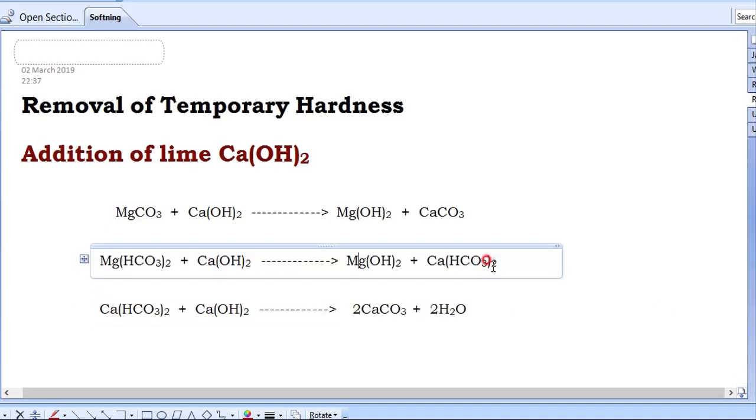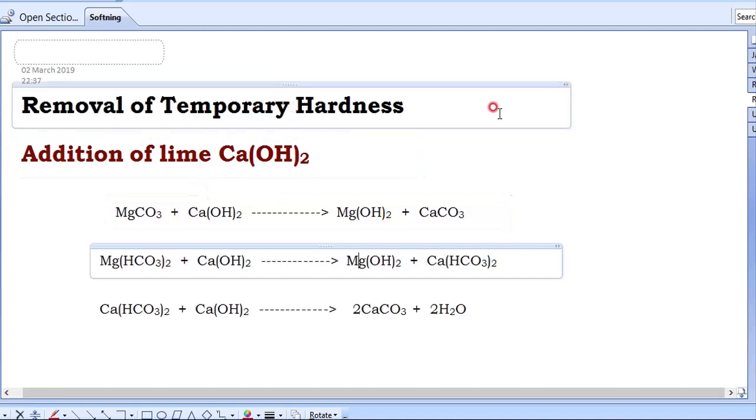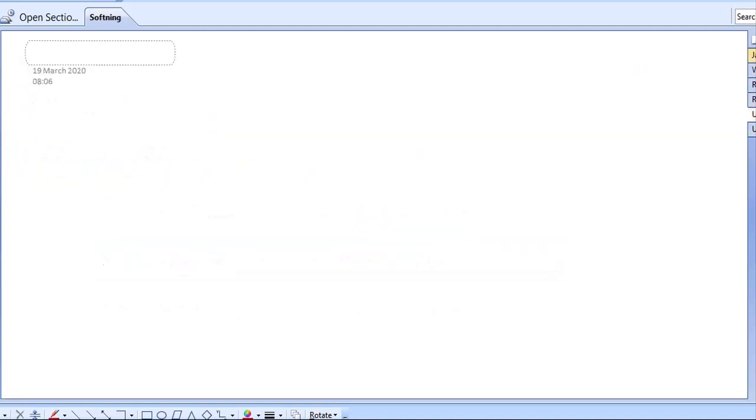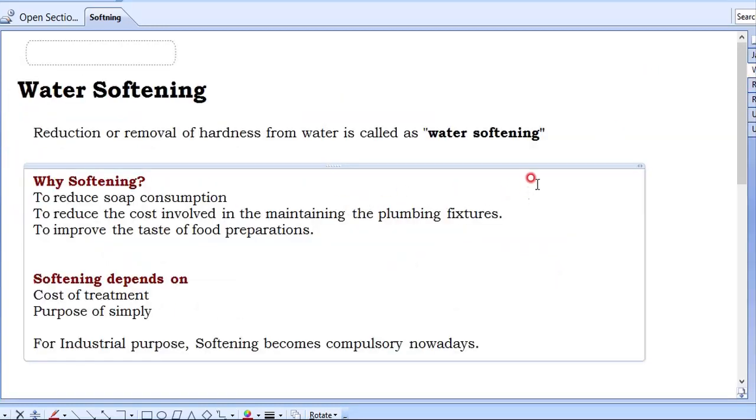Understood? This way we are going to remove water hardness. That process is called the softening process. In the next class we will study how to remove permanent hardness.